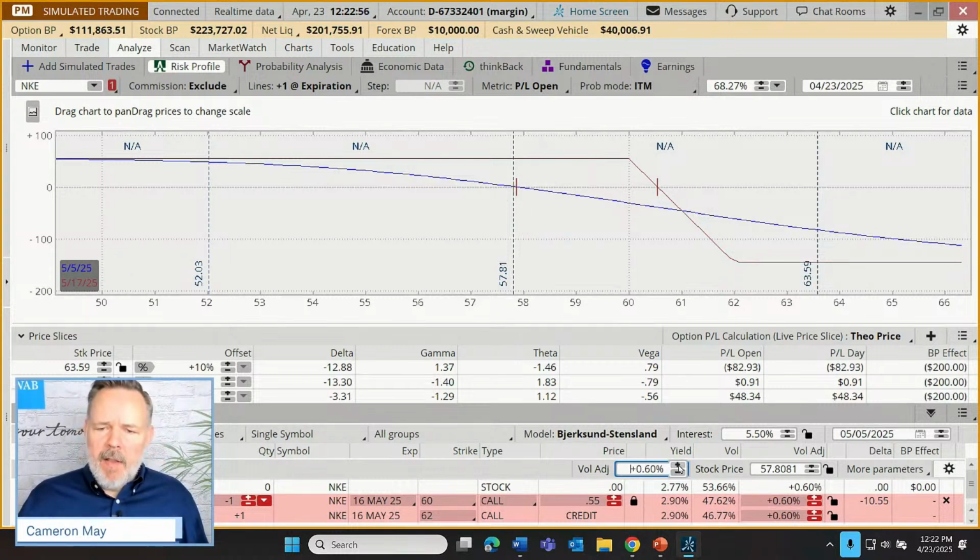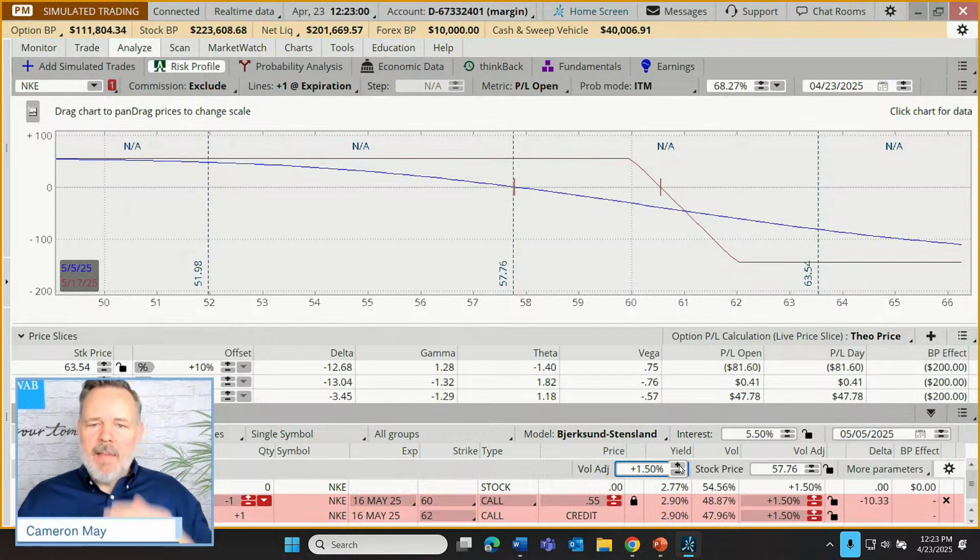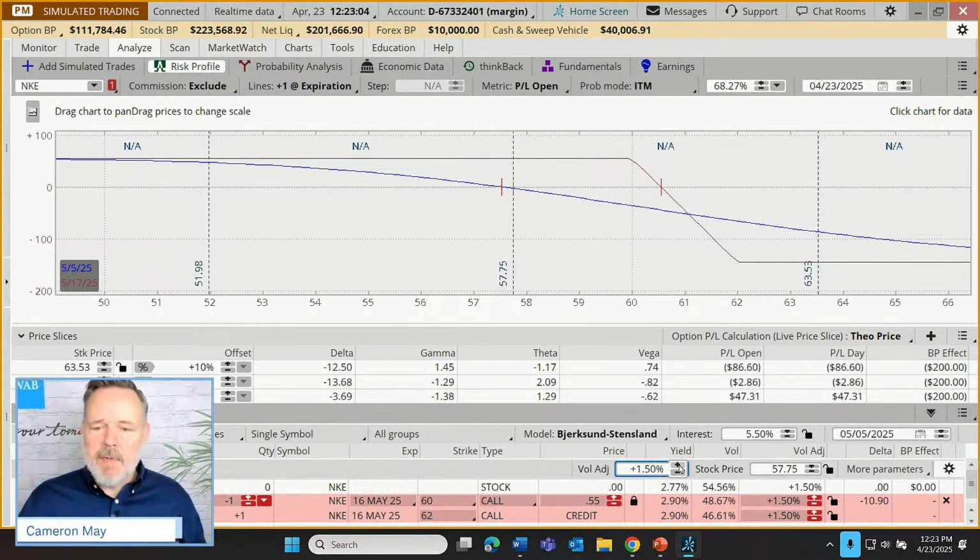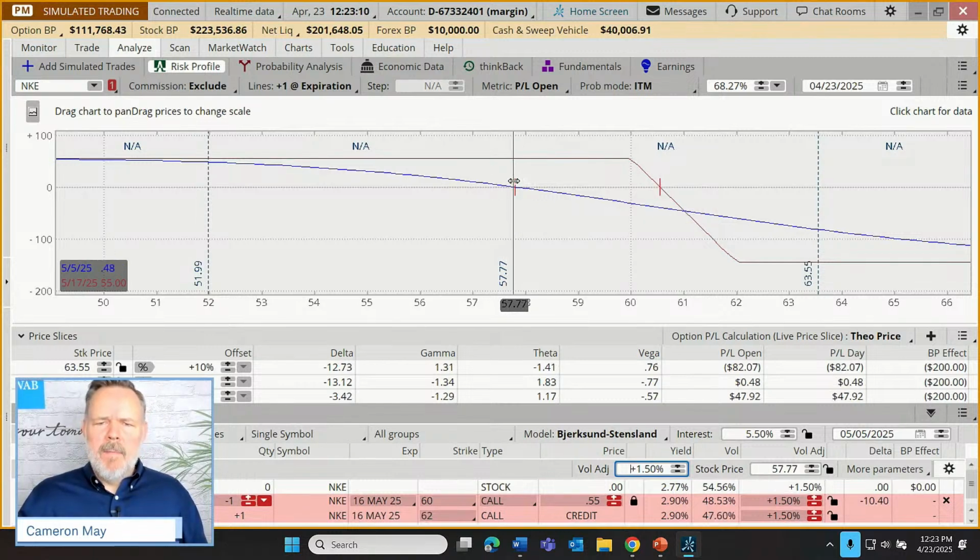Now, yeah, rising volatility drops the profitability of short options positions. So now if I look at the same intersection, different prices, wow, a similar price move on the stock has produced a smaller profit on my contracts because of that volatility rise.